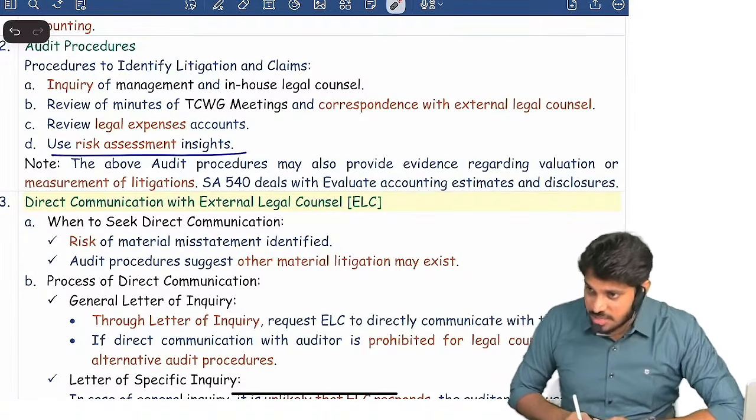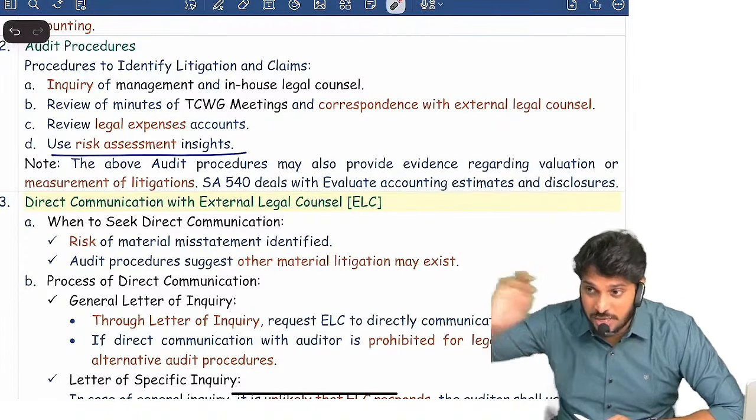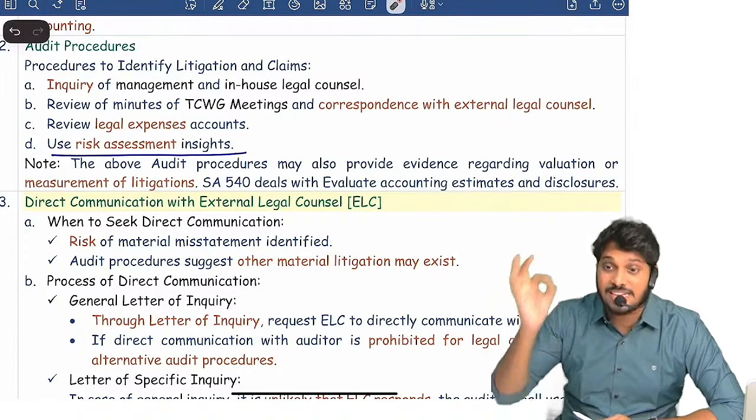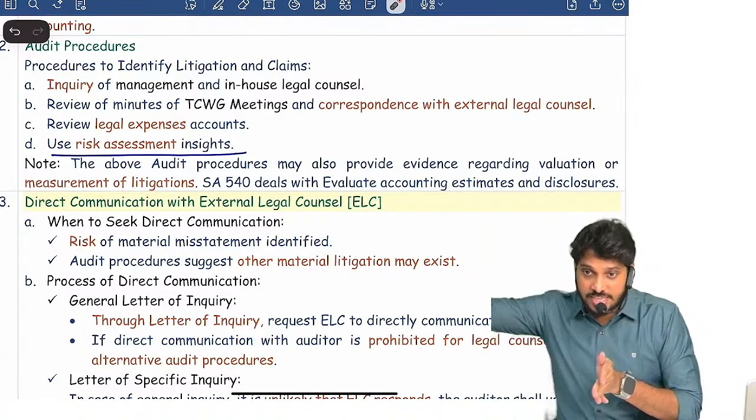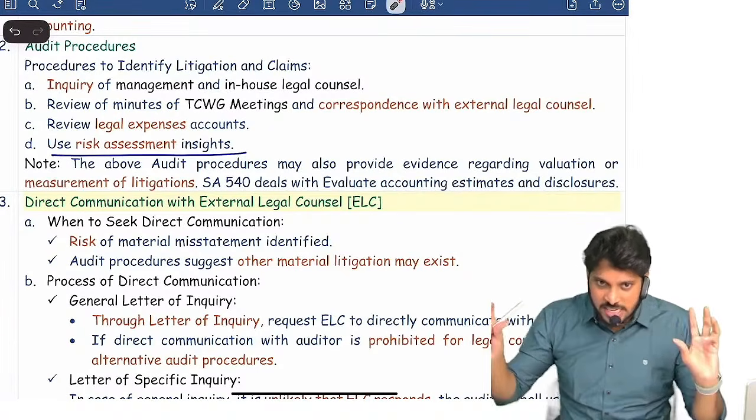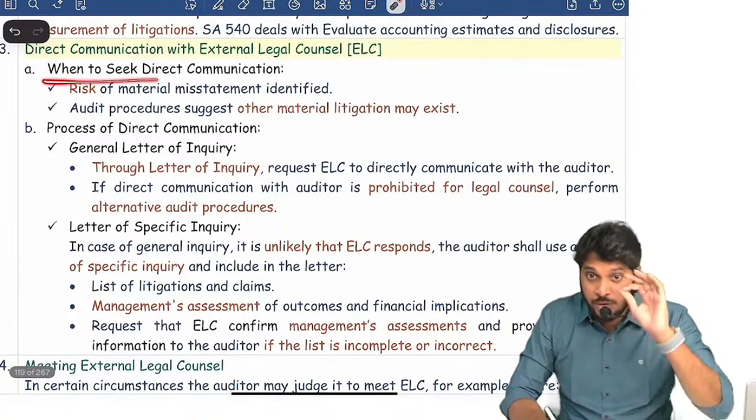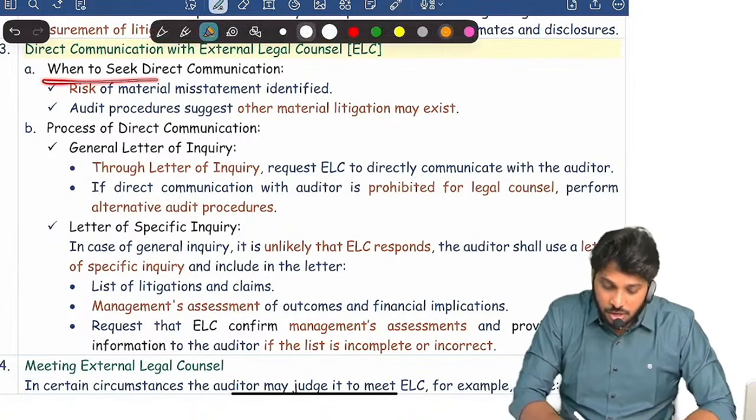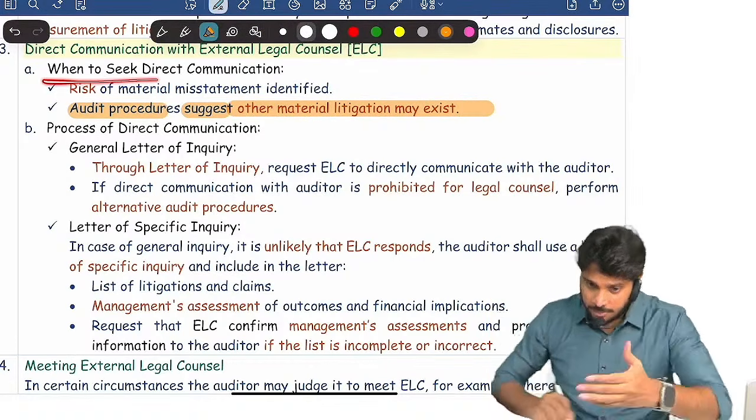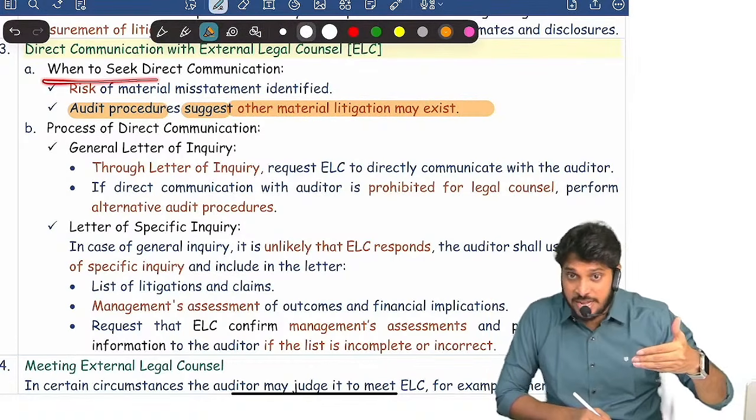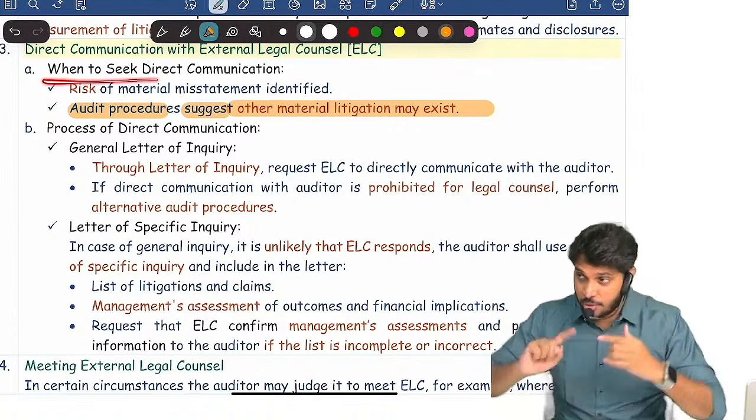There are some circumstances where you may also have to do 505 with external legal counsel. What is 505? External confirmation, nothing but direct communication, direct confirmation. So do a direct communication with external lawyers to know what all the litigations are. When will you go for direct confirmation? If audit procedures indicate some other litigation might exist. The company disclosed to you already 20 pending cases against the company, but you felt there might be more cases involved. That time you communicate with lawyers.